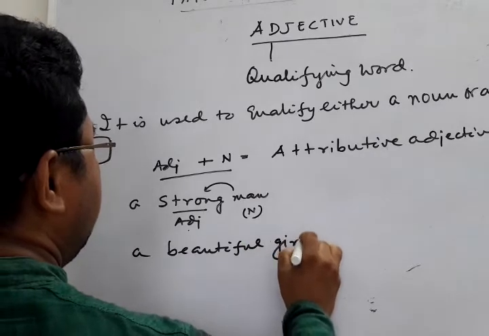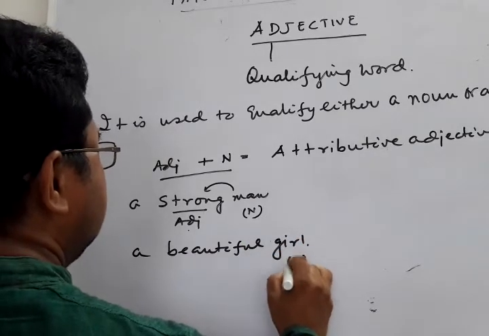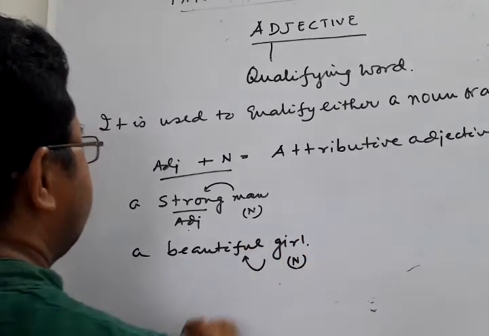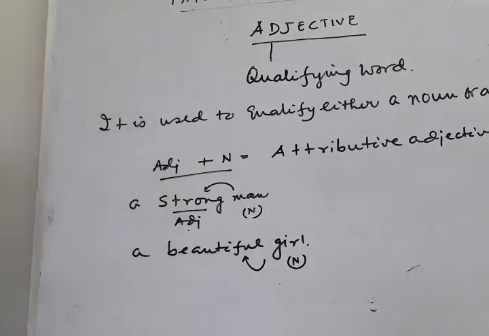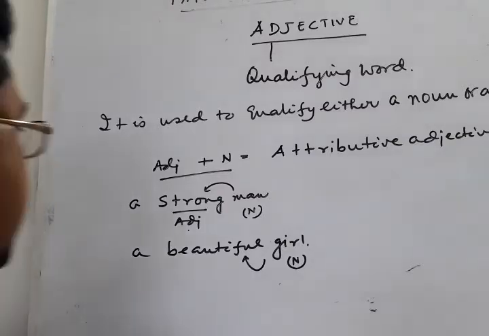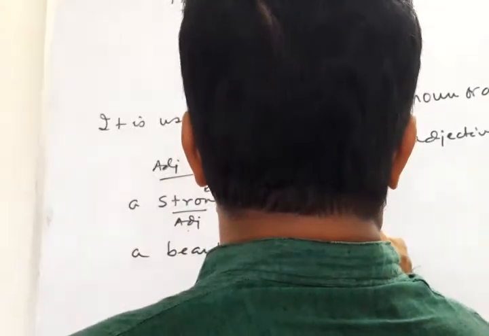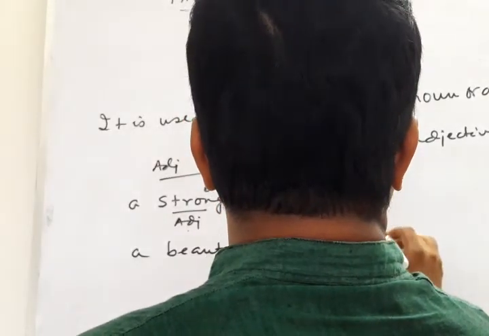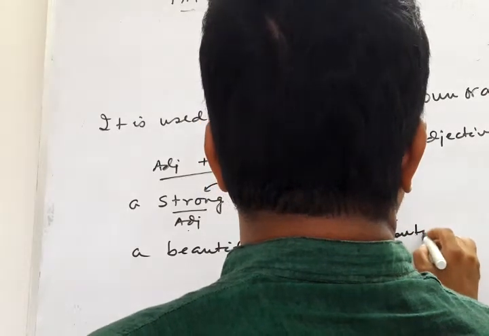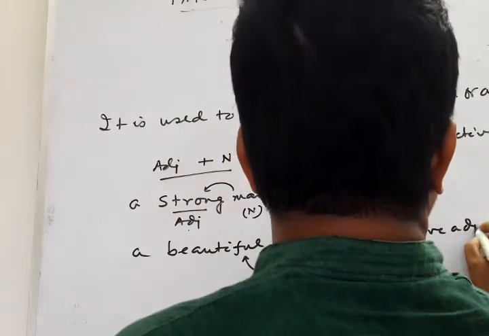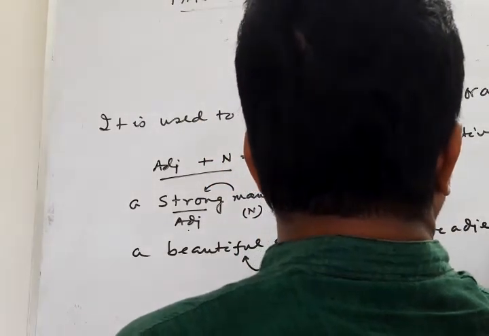Here girl is noun and before the noun comes the word beautiful. What kind of girl? A beautiful girl. Therefore, it is also an attributive adjective. Clear?